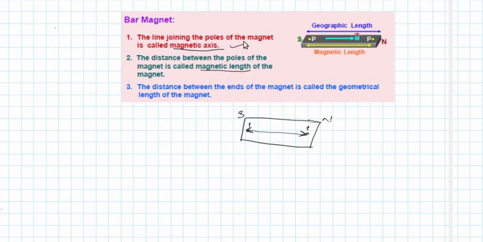Then the magnetic length is different from the geometrical length or the physical length of the bar magnet. So this represents the physical or the geometric length of the bar magnet. And comparing these two lengths, you can see that the magnetic length and geometric length are different, or the magnetic length is different from the geometrical length of the bar magnet.